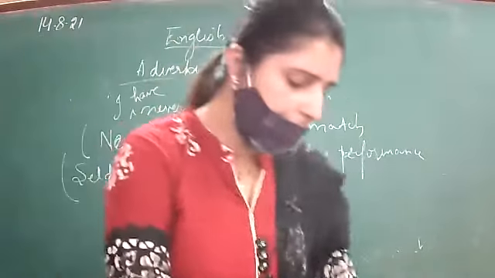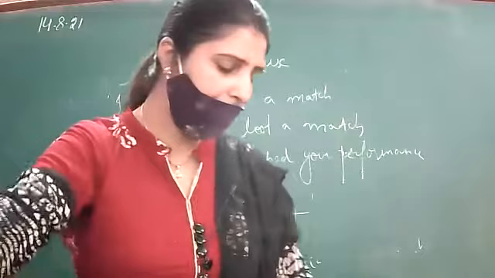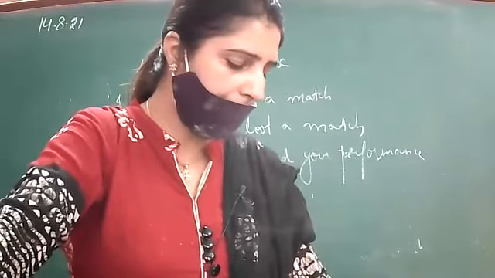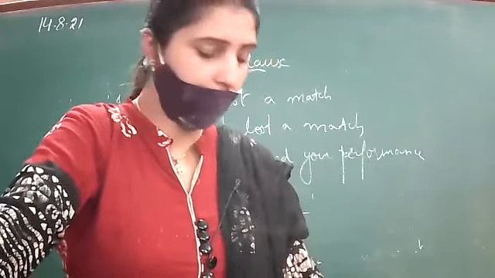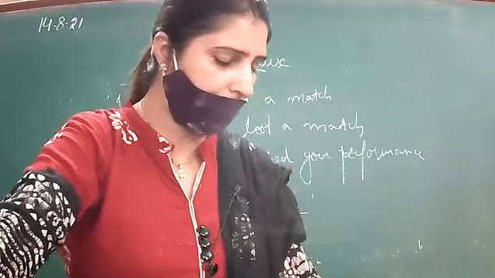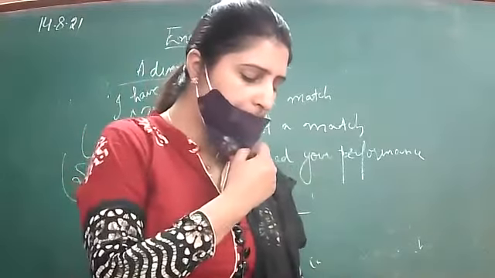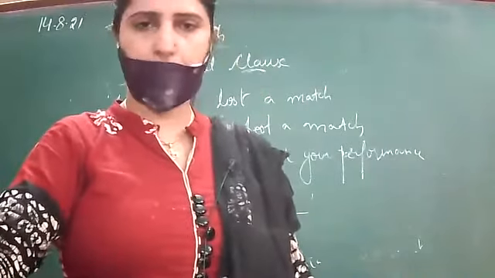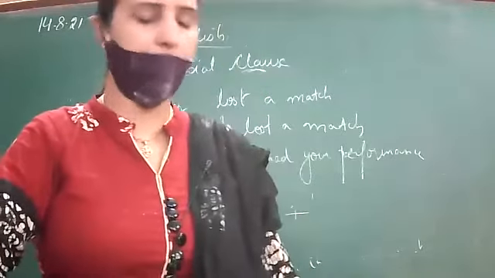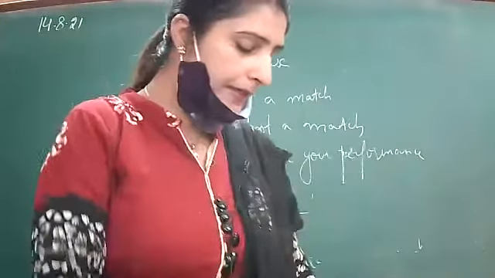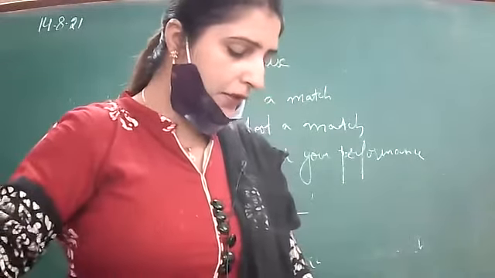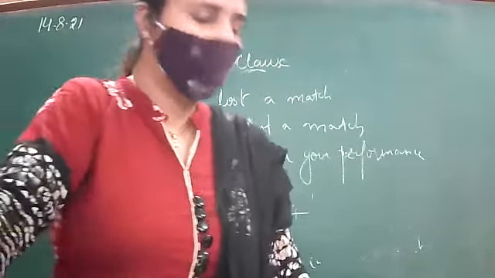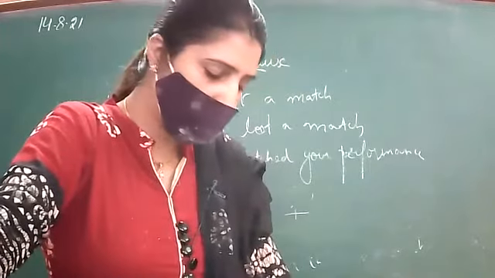So let us do it. Here it is on page number 48. Correct the following sentences. I have walked often here. How can it be? I have often walked here. This is a quite good book. This is quite a good book. Next, mother drops us often to school. Mother often drops us to school.